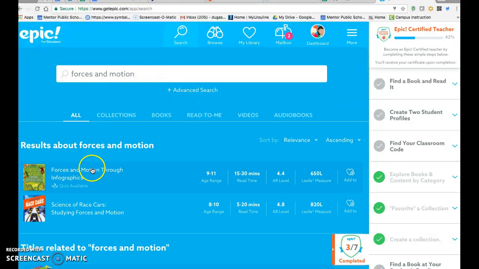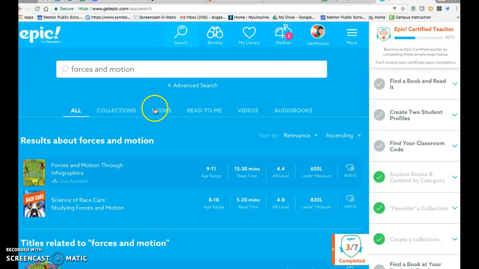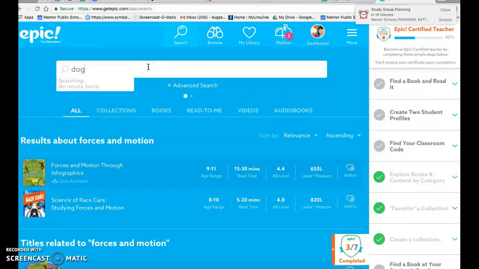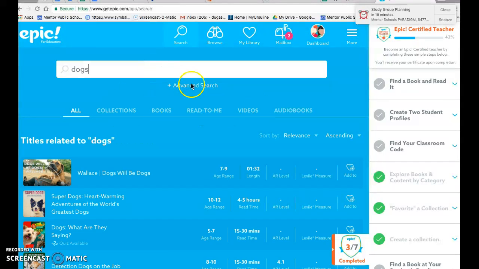It will come up with all sorts of not only books, but there are also read-to-me books that will read to the students, and then there are videos, and then there are audiobooks. Maybe I was searching dogs just to be more generic. Same thing will pop up. You'll have books, read to me, or videos.